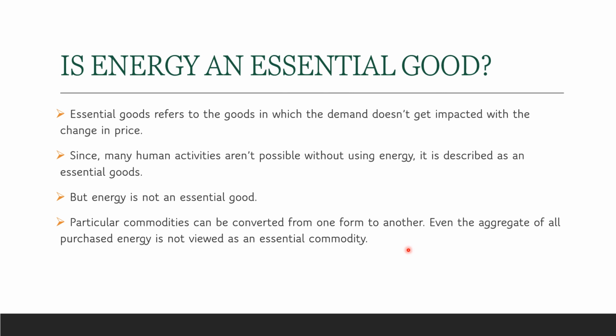We can prefer using a cycle. So still there are ways to survive without energy. Since there are still methods that we can use to survive without energy or without petrol in this example, that's why we say that energy is not an essential commodity.